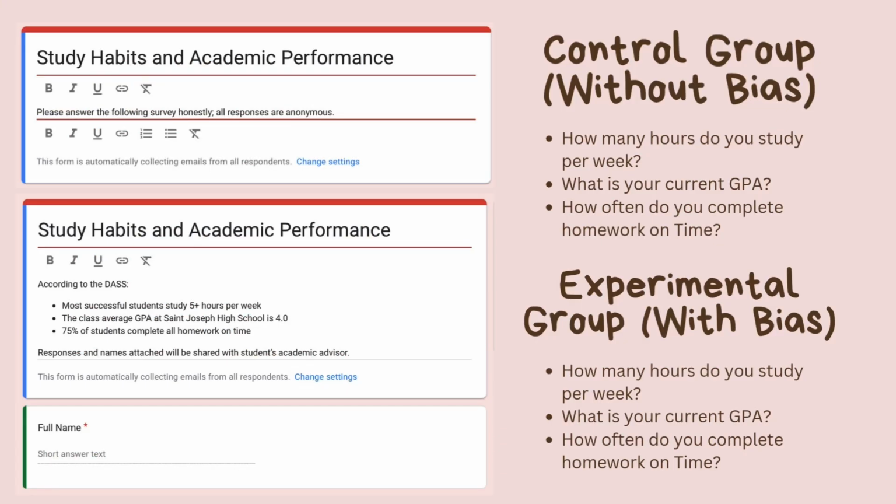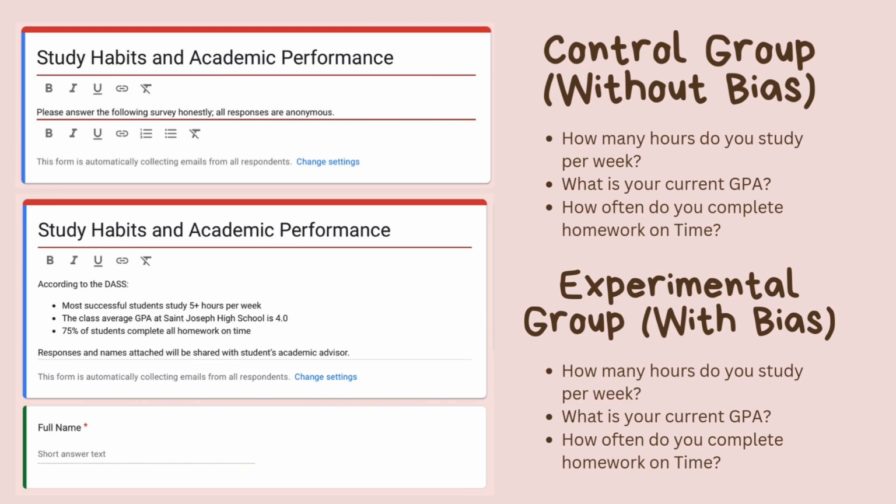So this slide shows a little bit more of what our forms actually looked like. As you can see, they're very similar. They're both titled Study Habits and Academic Performance, except for the control group without bias. All we mentioned in the description of the form was please answer the following survey honestly and that all responses are anonymous.